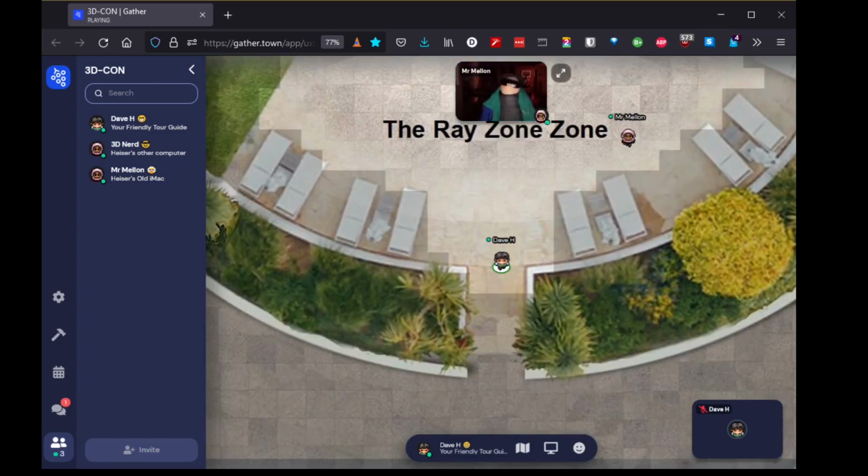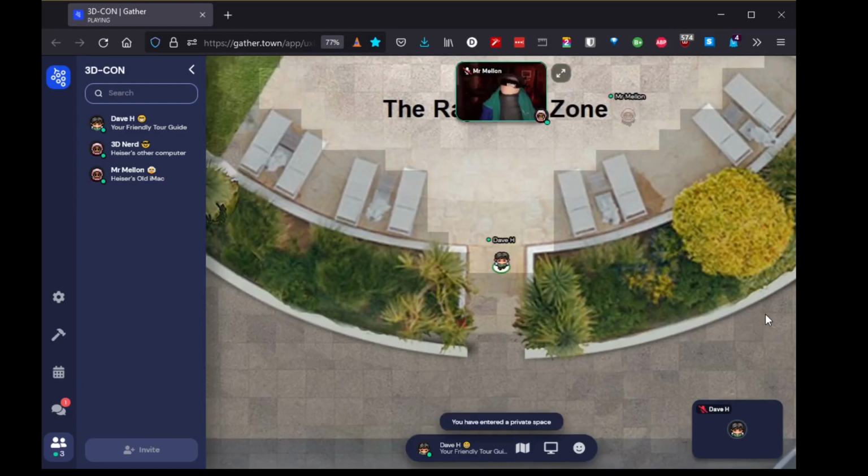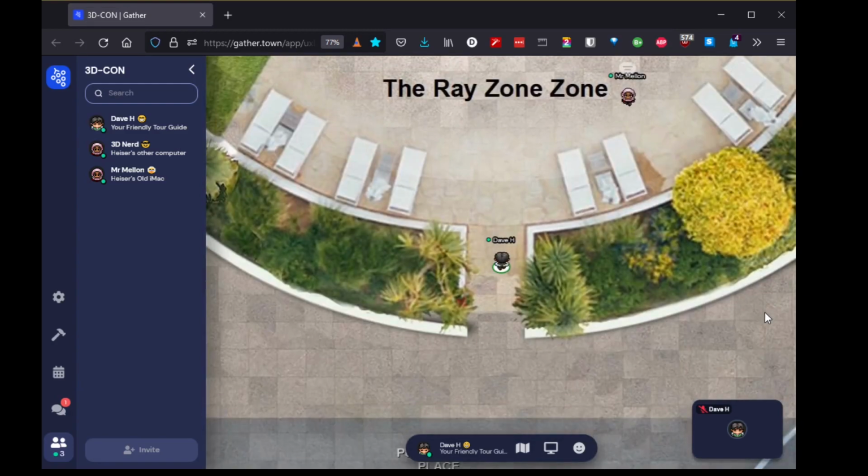Note that I can still mute people inside of a privacy area. Also note that the floor appears to become brighter when I step into a privacy area.